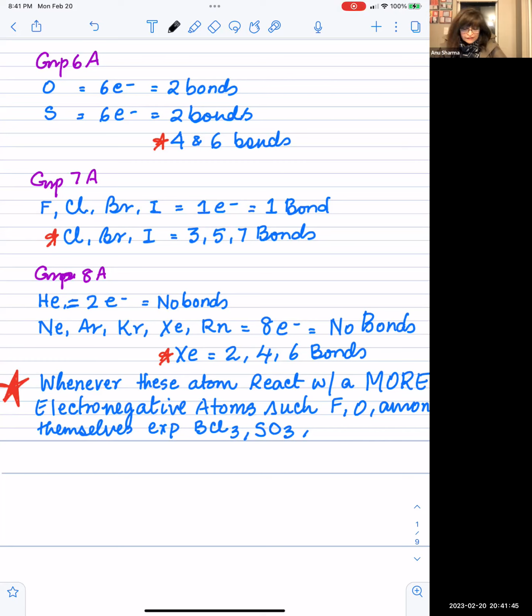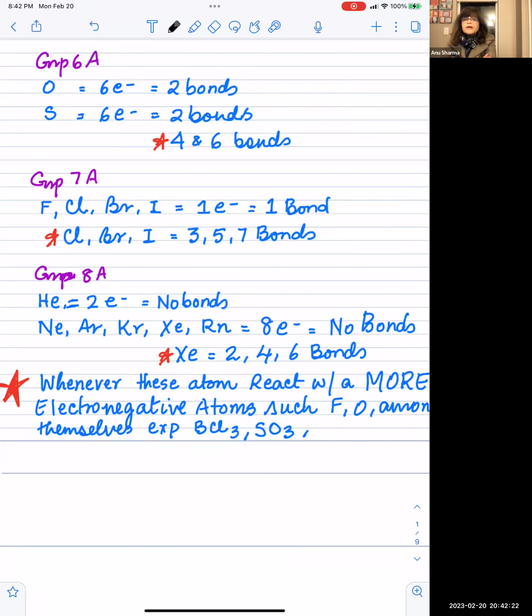However, look at sulfur. Sulfur has 6 valence electrons, and yes, sulfur can make 2 bonds just like oxygen. 6 valence electrons, 2 more electrons need to be brought in. So that's the story. But sulfur has the presence of d orbitals also in its third energy level, right? And as a result, sulfur expands its capabilities. So sulfur can make 4 bonds and sulfur can make 6 bonds. So this is why you will see sulfur, when it combines with hydrogen, a less electronegative atom, it makes only 2 bonds.